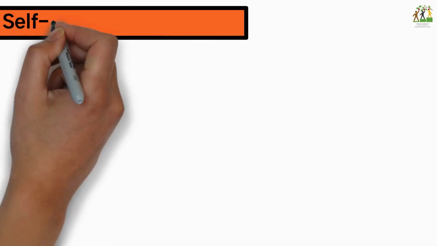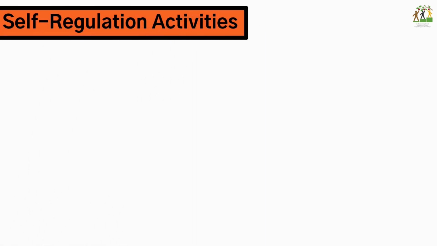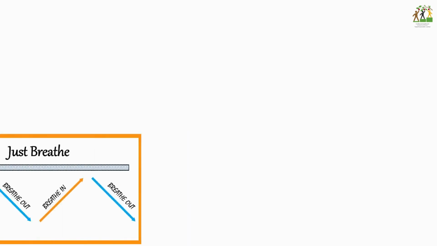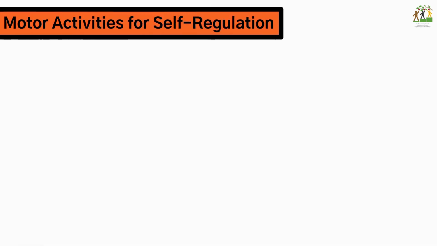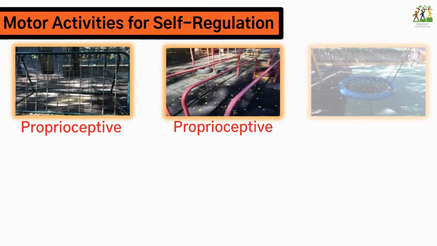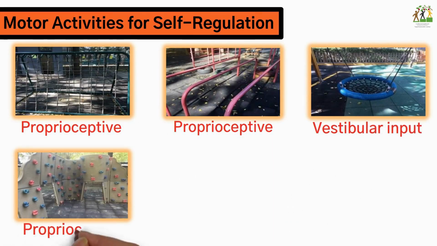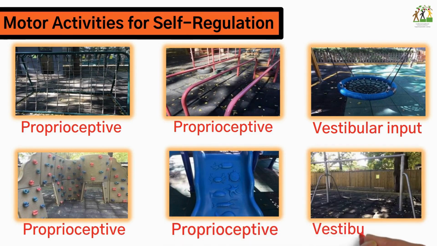Self-regulation activities. Breathe in, breathe out. Visual schedule. Motor activities for self-regulation. Proprioceptive. Vestibular input. What is a social story?